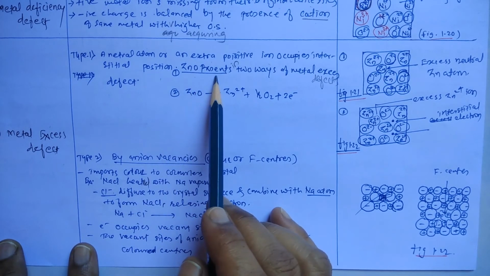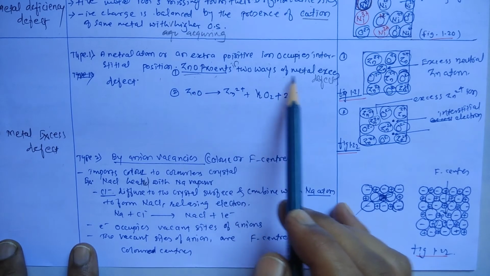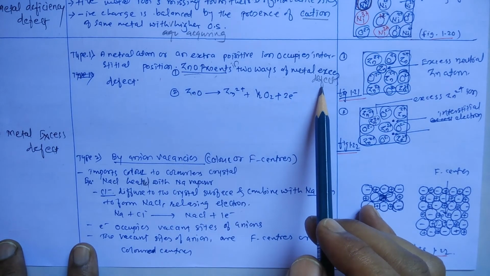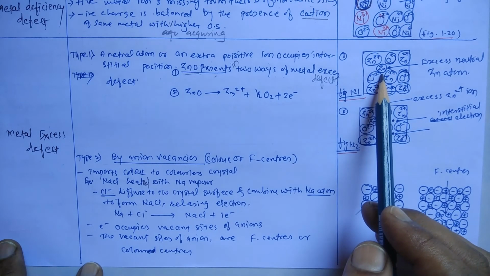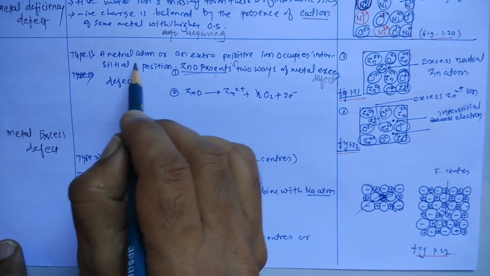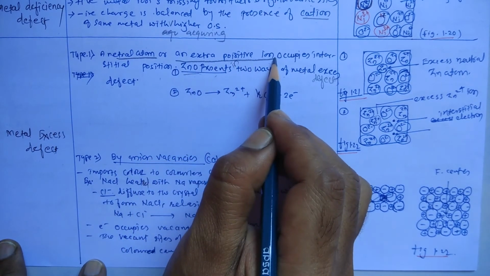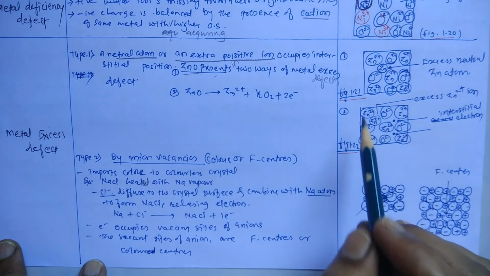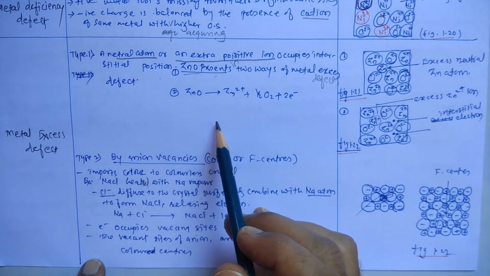Zinc oxide presents both ways of metal excess defect. Here the neutral Zn atom is occupied.